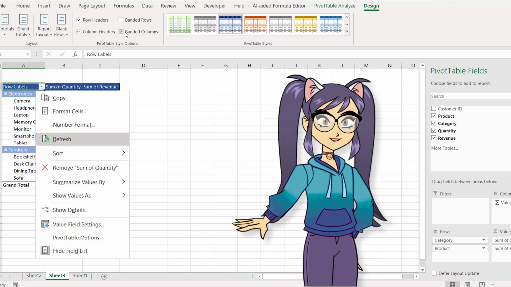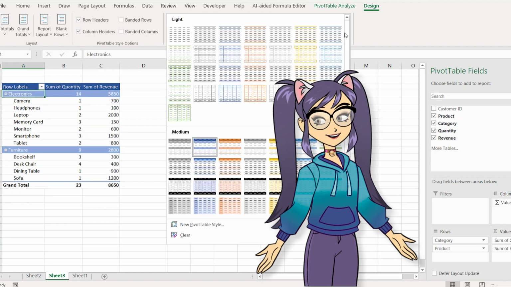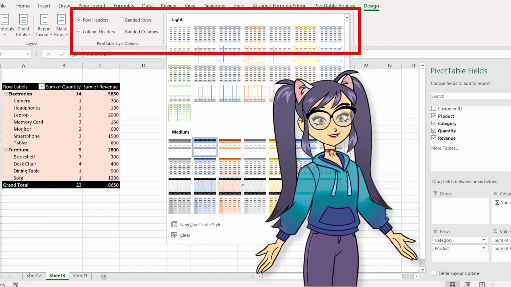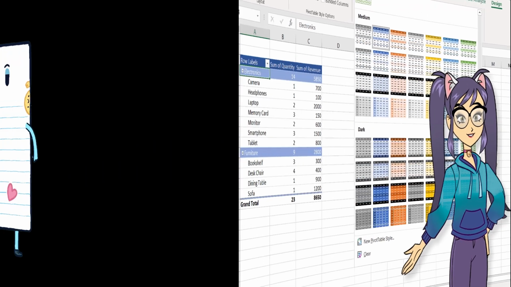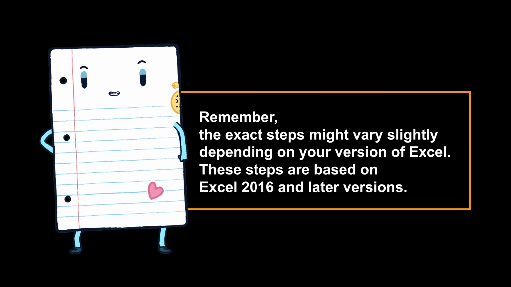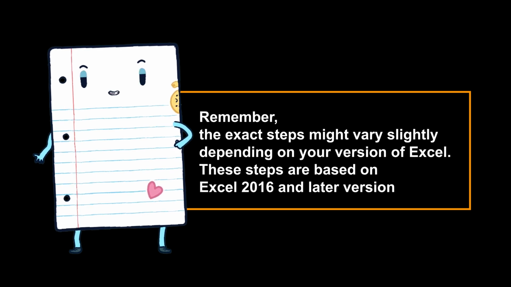Step 8 is: format your pivot table. Now, format your pivot table to make it visually appealing. You can change fonts, colors, and styles to suit your preferences. Remember, the exact steps might vary slightly depending on your version of Excel. These steps are based on Excel 2016 and later versions.